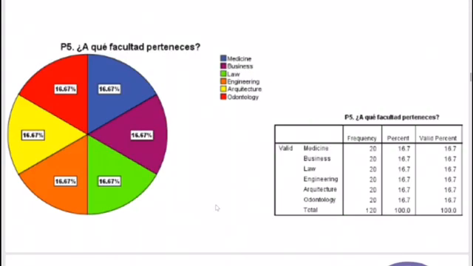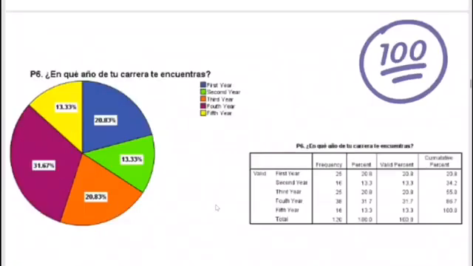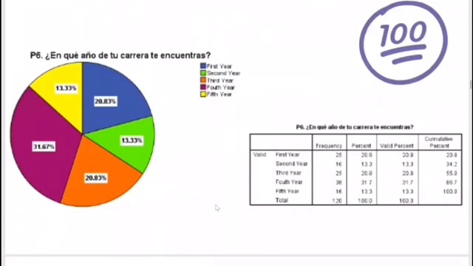16.7% of the answers claimed they were respectively a certain faculty. These were 16.7% for medicine, 16.7% for law, 16.7% for odontology, and so on. Sixth question. The result of the sixth question, in what year of the career you are in, presents that most people